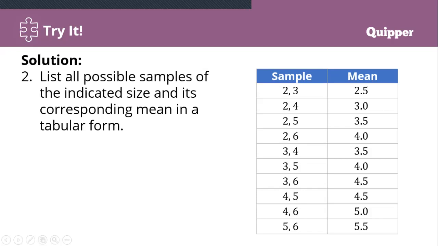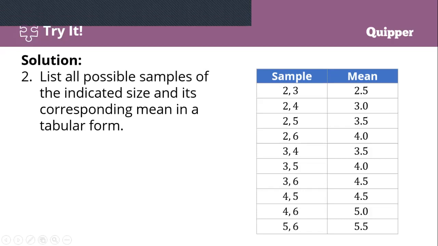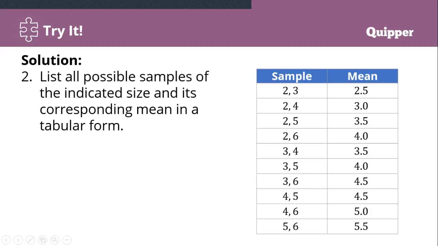Since the sample size is 2, each sample has two values in the table. Now to find the mean, it is just the average, as discussed in the previous lesson. Just add the values and divide by 2. The mean of the first sample is 2 plus 3, which is 5, divided by 2, so the mean is 2.5. Then 2 plus 4 is 6.